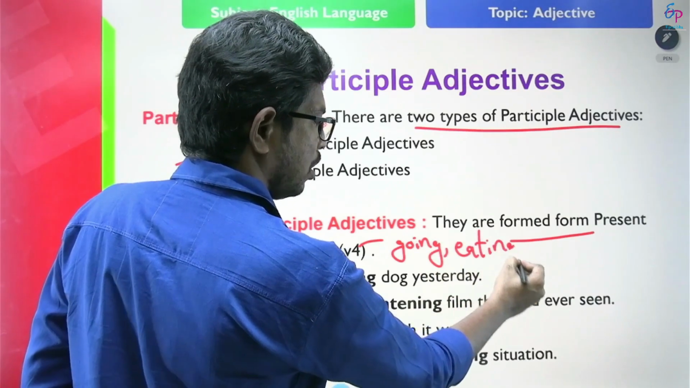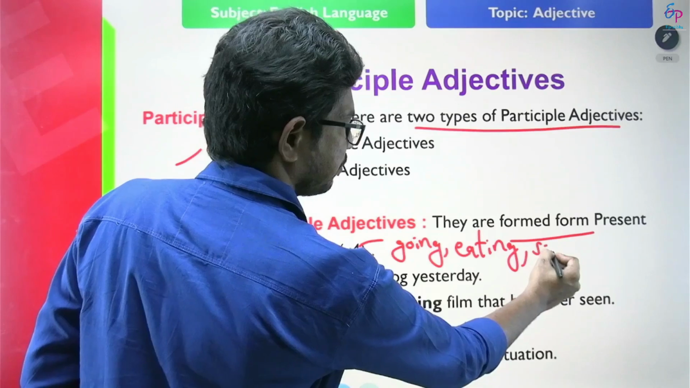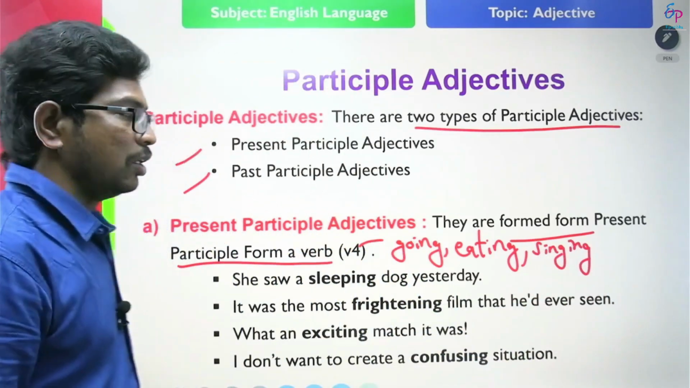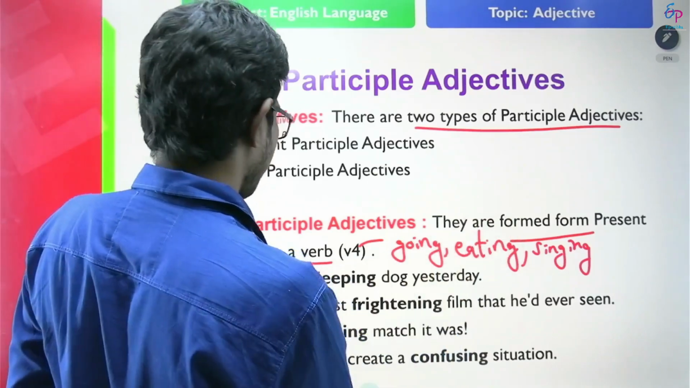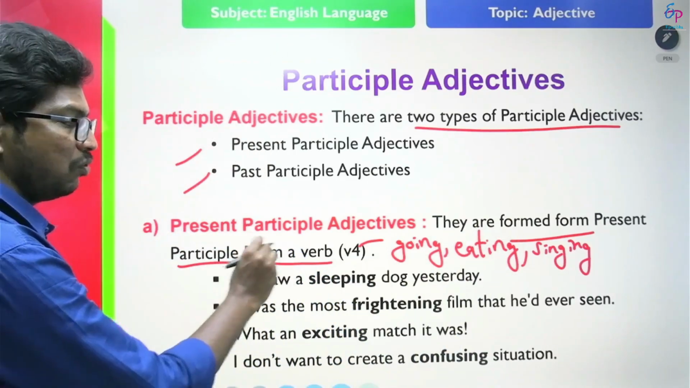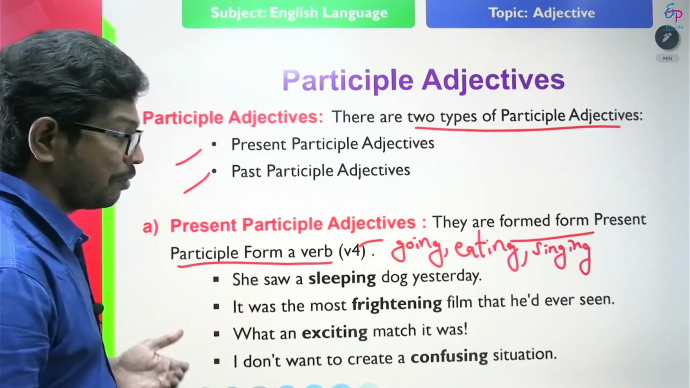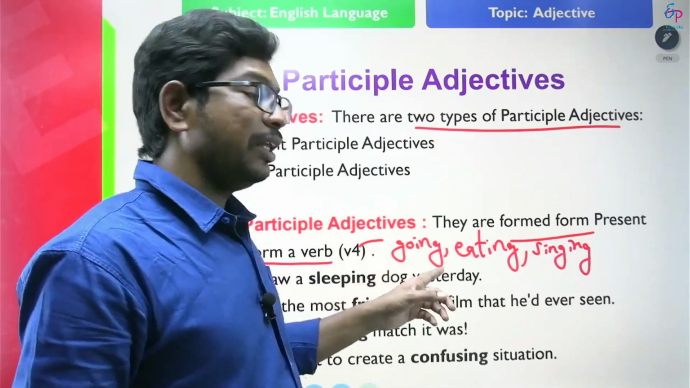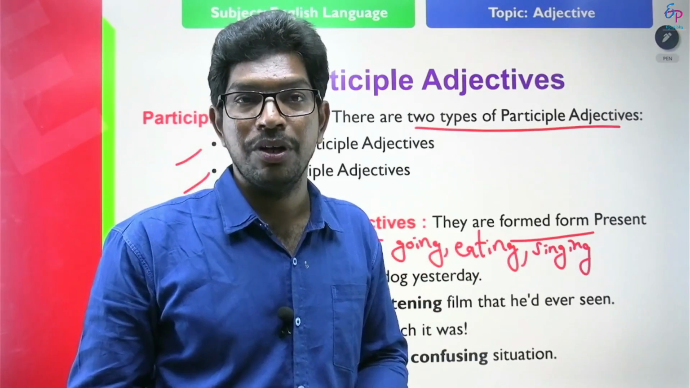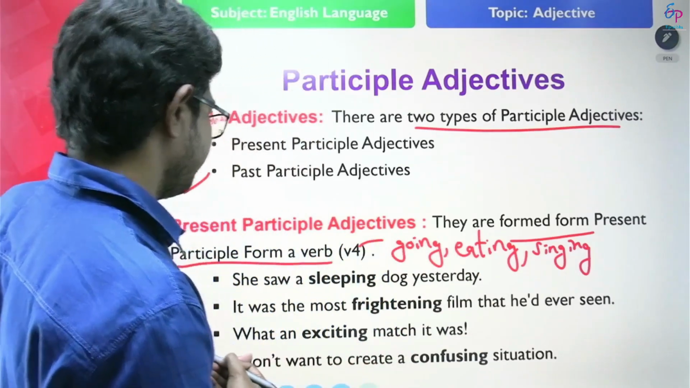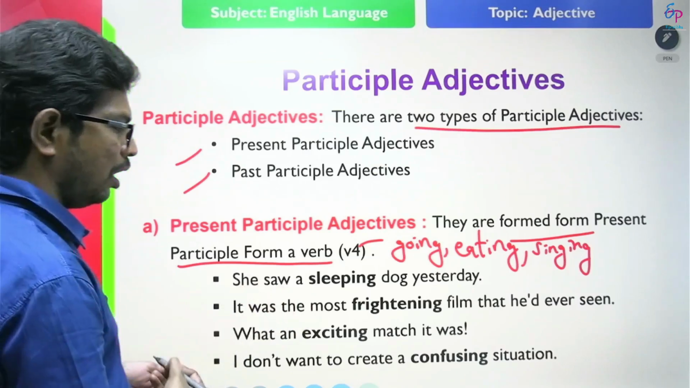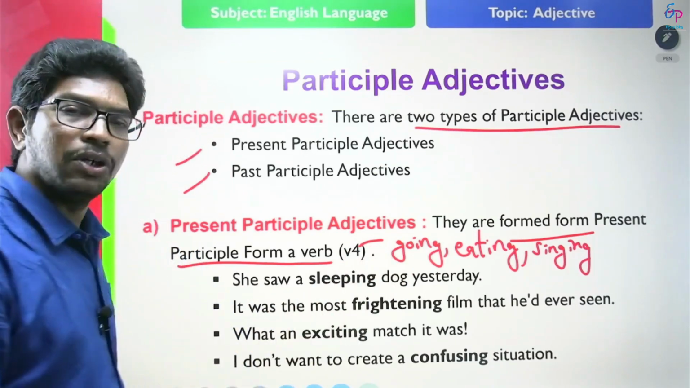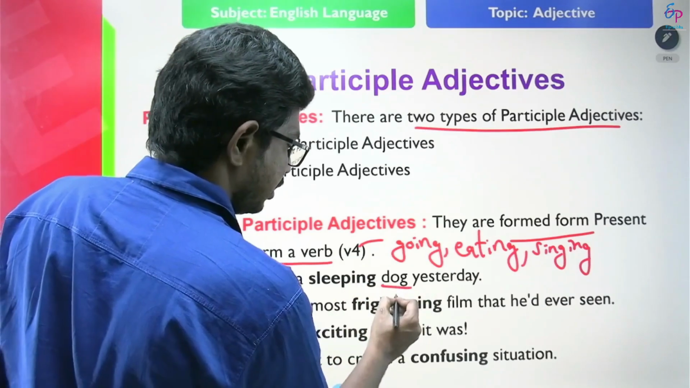So these are called participle adjectives. Singing, writing. So what are they? They are formed from the present participle form of a verb. Going, coming, singing, playing. So they are used as adjectives. Okay, look at the example. She saw a sleeping dog yesterday. What is dog here? This is a noun.